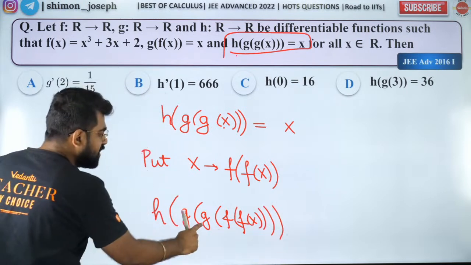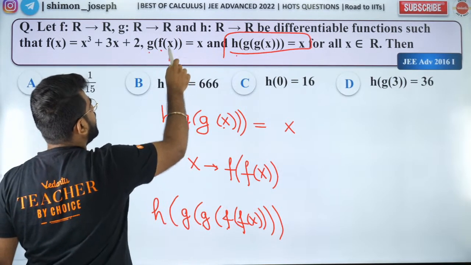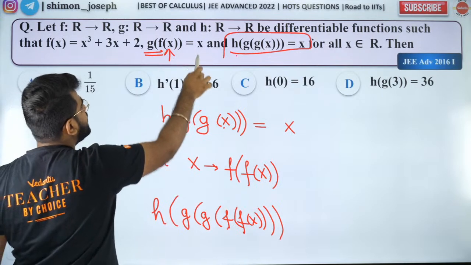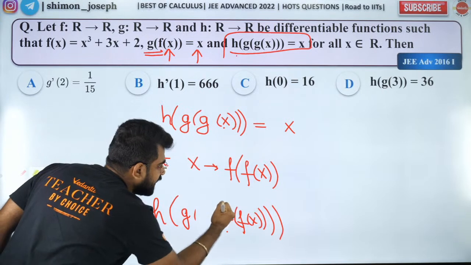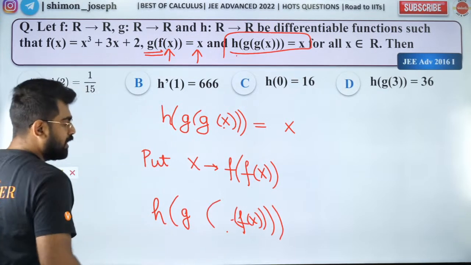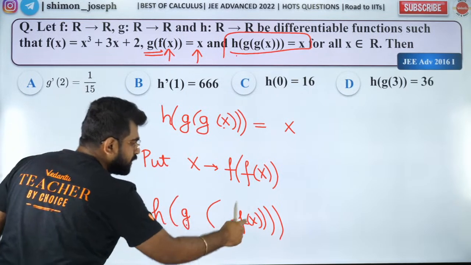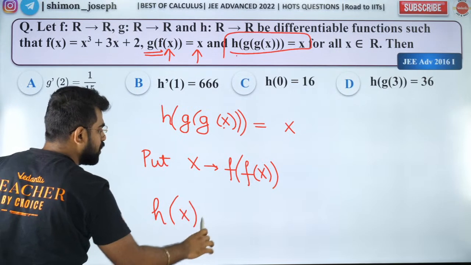So now what is g of f? G of f is whatever is on the inside. So when you have g of f, whatever you have on the inside, that will remain. Now again I have g of f, and whatever you have on the inside will remain. So it becomes just h of x.